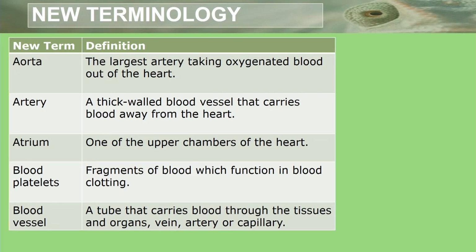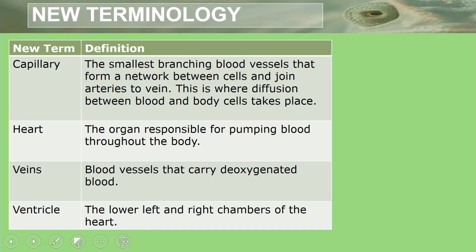So for this topic, because it's a new topic, we have some new words to look at, and you will come across these words during the presentation. You can go to this new terminology slide where you are able to see the definitions of the words. We have the following words: aorta, artery, atrium, blood platelets, blood vessel, capillary, heart, veins, and ventricle.